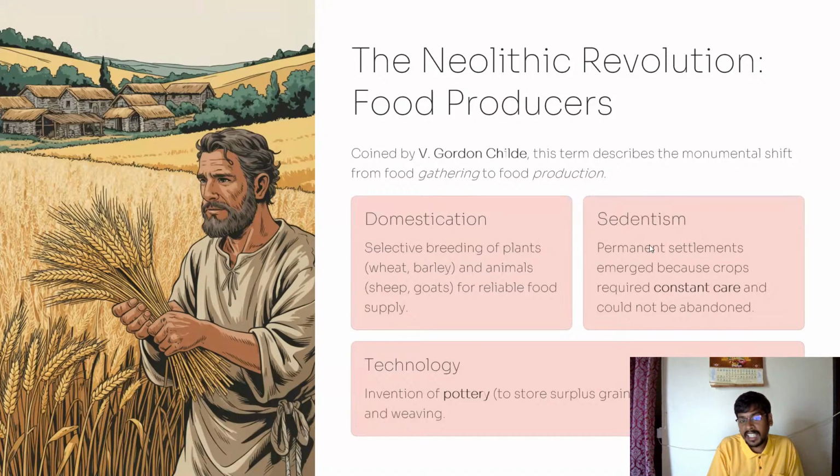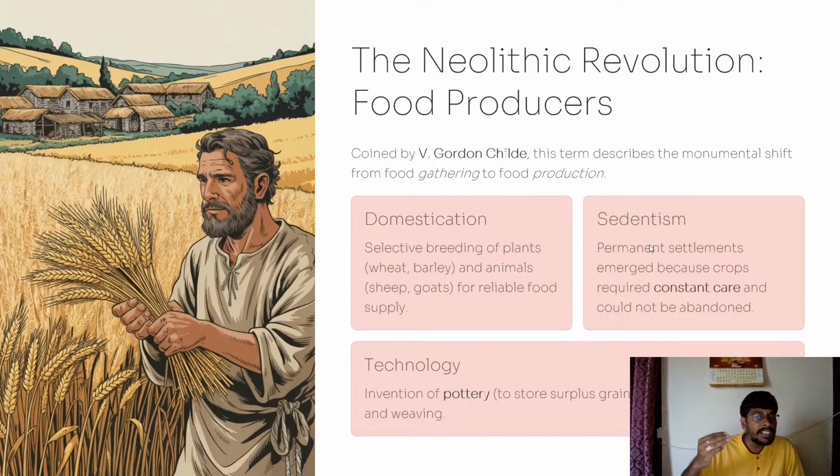In the Paleolithic age, people gathered food. In the Mesolithic age also people gathered food, but in the Neolithic age, rather than gathering food, people majorly focused on food production. So they started domestication basically, with selective breeding of plants like wheat and barley, and animals like sheep and goats, for a reliable food supply. They started domesticating animals and they started cultivation as well, majorly wheat and barley during the Neolithic age.